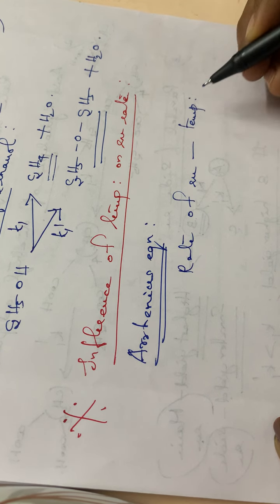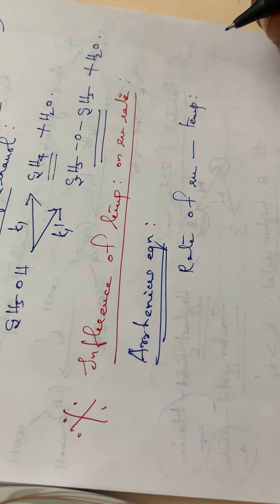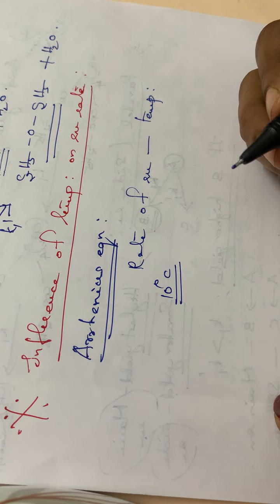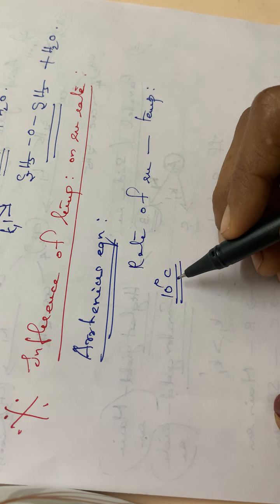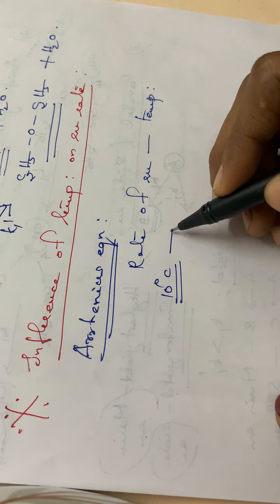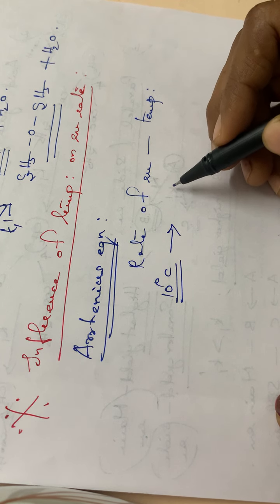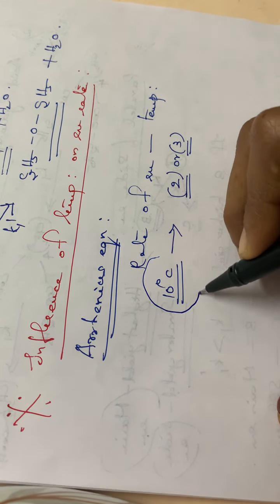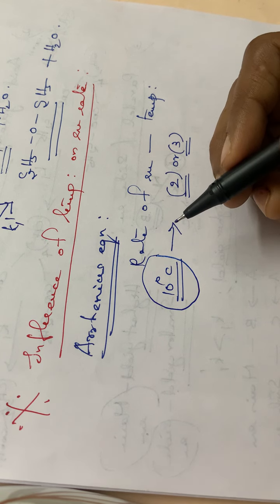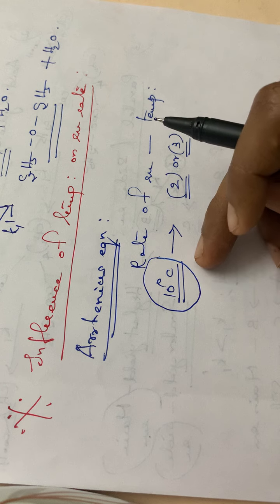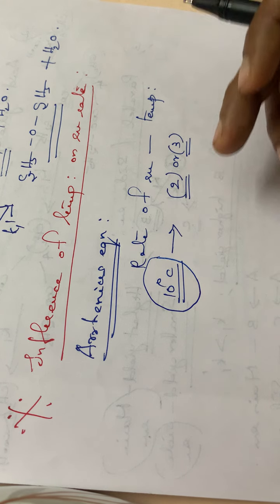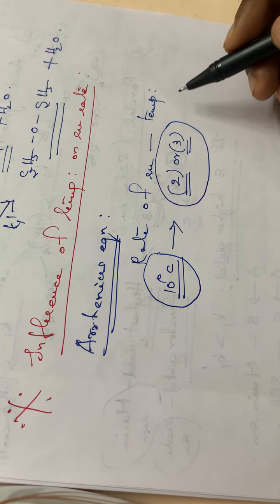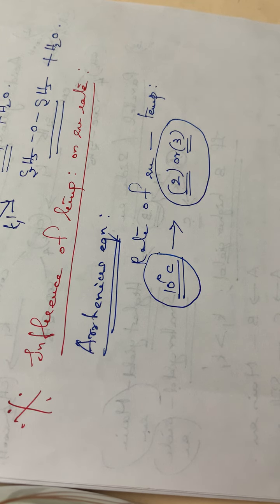If we raise the temperature by 10 degrees Celsius, the rate of the reaction will increase by a factor of 2 or 3. There will be a hike in the rate of the reaction to 2 or 3 times.